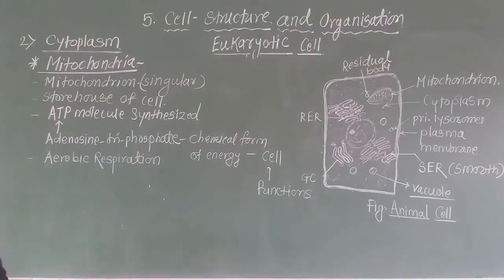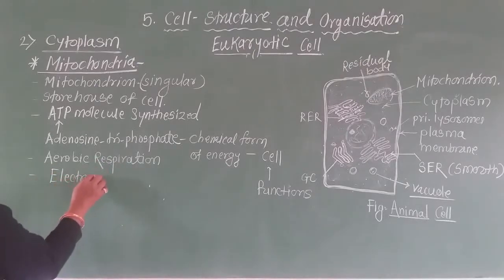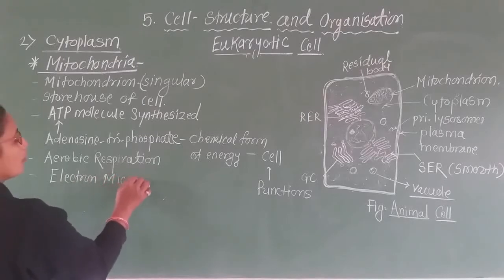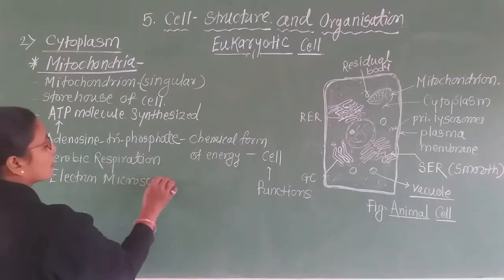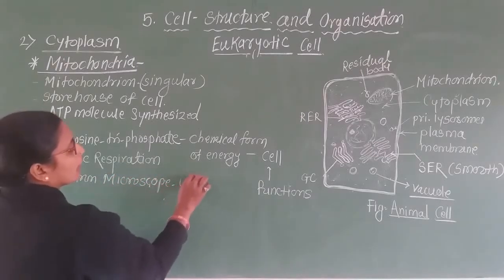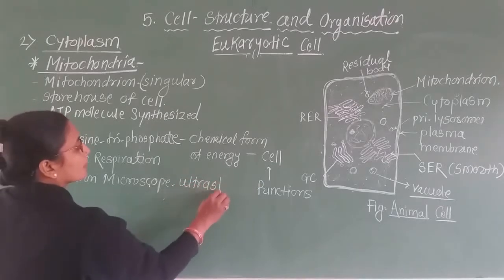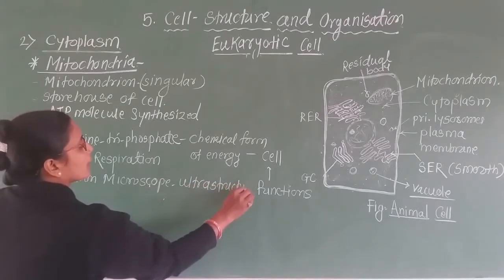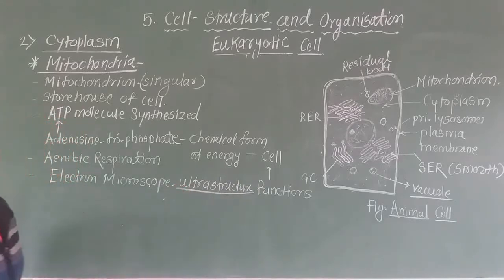When we study the detailed structure of mitochondria under the electron microscope, this structure is called the ultrastructure.